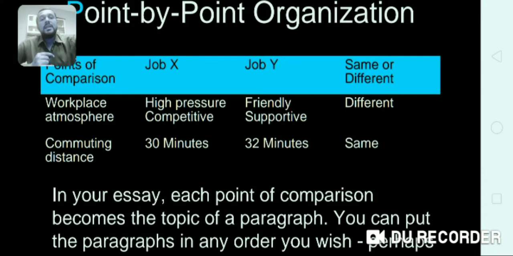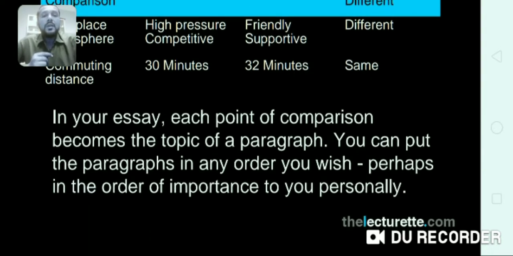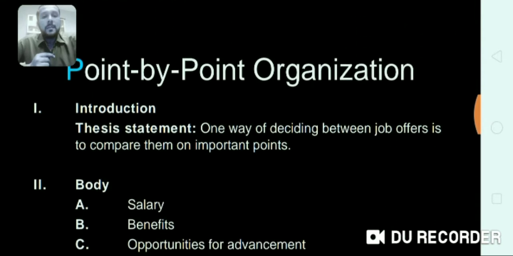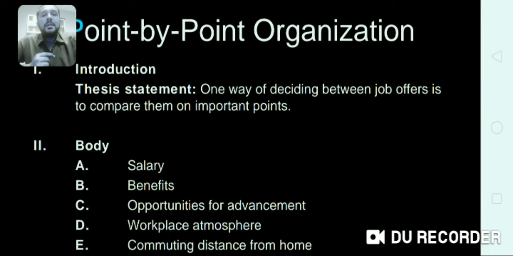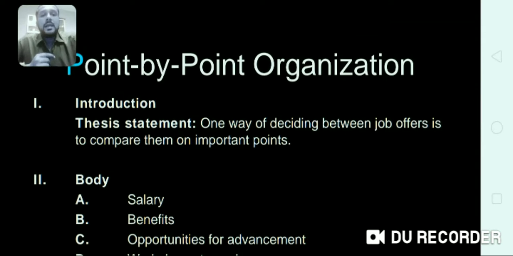In your essay, each point of comparison becomes the topic of a paragraph. You can put the paragraphs in any order you wish, perhaps in the order of importance to you personally. For example, your thesis statement in the introduction is, one way of deciding between job offers is to compare them on important points.